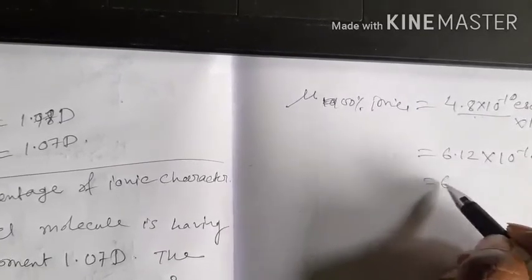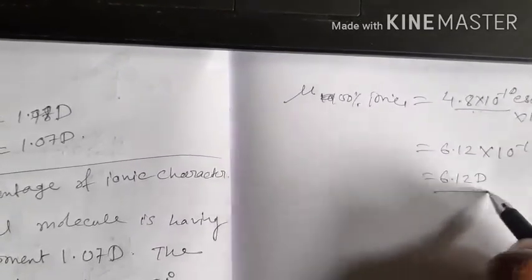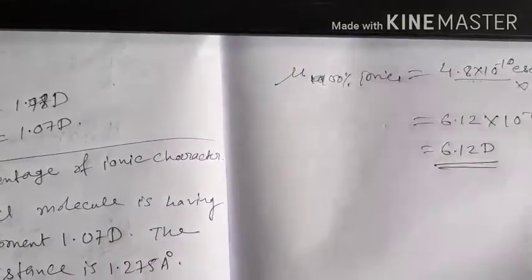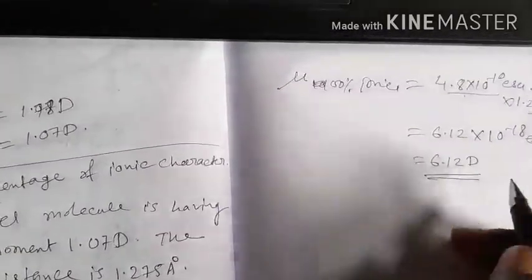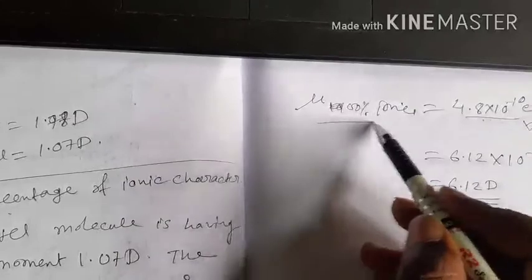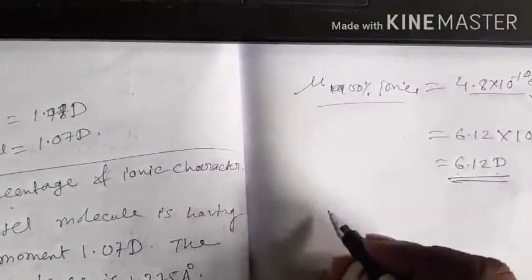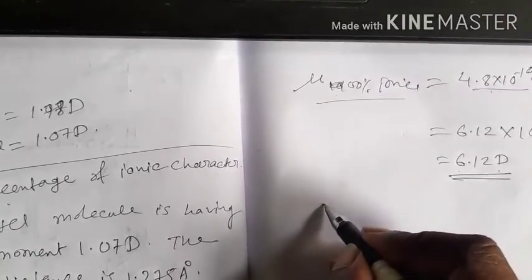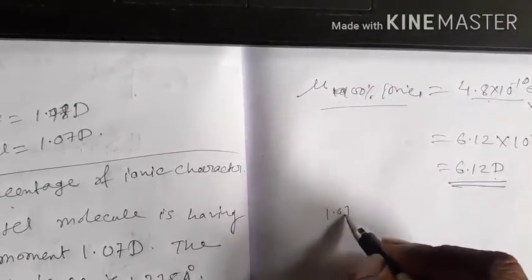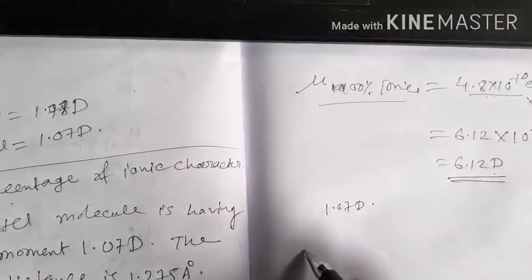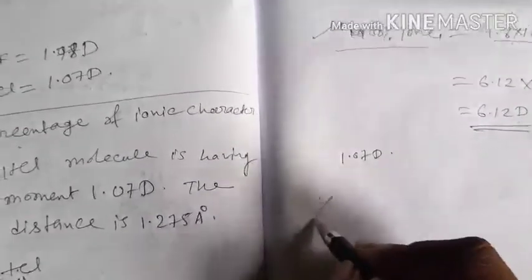So it will be 6.12 D. 6.12 D means that when the molecule is 100% ionic, then the dipole moment is 6.12 D. But here the observed dipole moment is given as 1.07 D. So how much percentage of ionic character